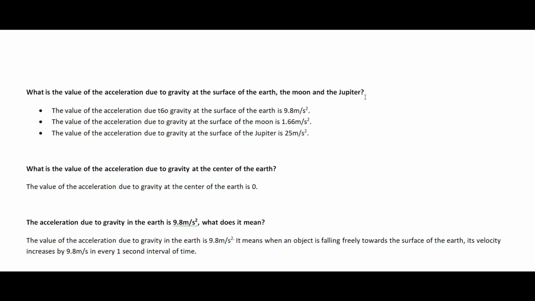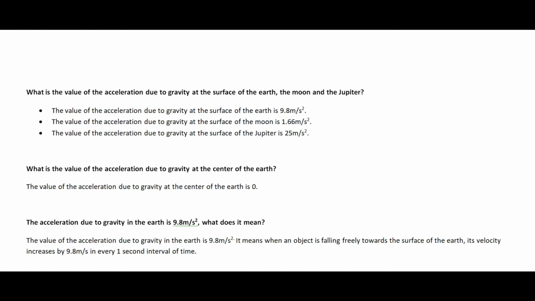First of all, you have to know the value of the acceleration due to gravity at the surface of the earth is 9.8 meter per second square. It is the average value of the acceleration due to gravity at the surface of the earth. The value of the acceleration due to gravity at the surface of the moon is 1.66 meter per second square.